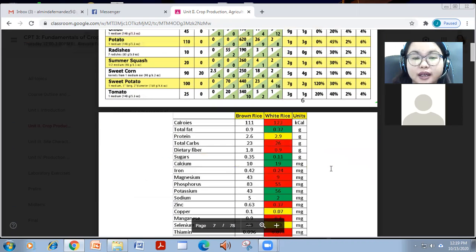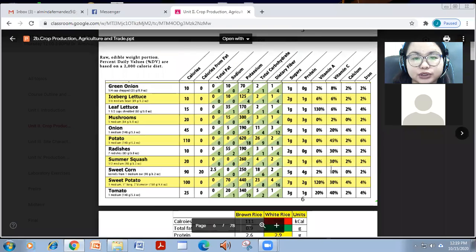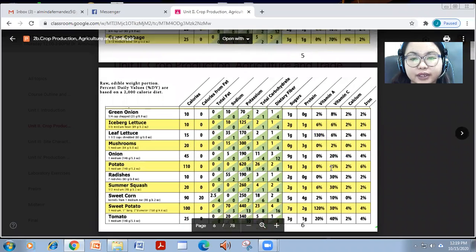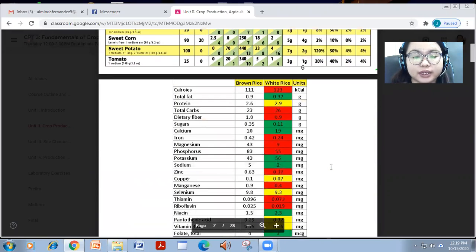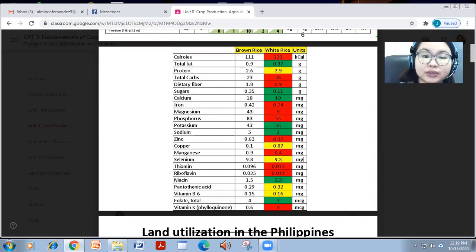So those are the different nutrients, vitamins and minerals that we can obtain from these fruits and vegetables. That is why it is really needed to eat them every day, a variety of them.